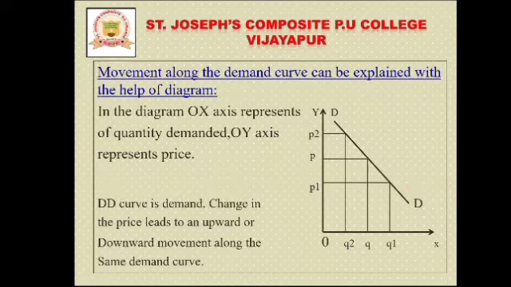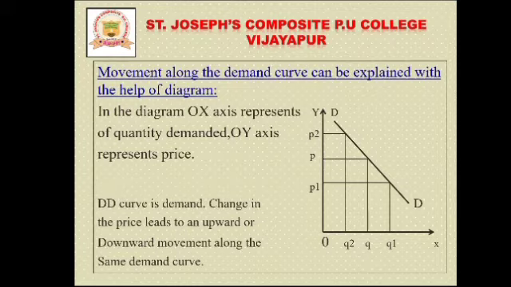A change in the price leads to an upward or downward movement along the same demand curve. I repeated so many times that movement takes place only because of changes in price.